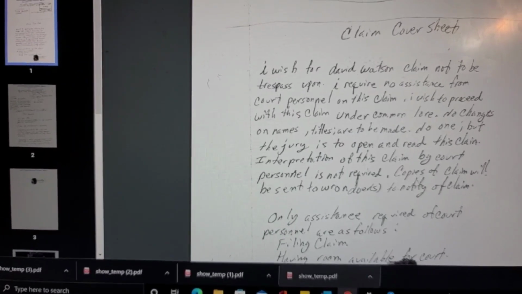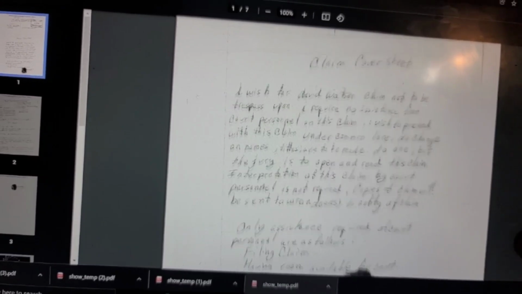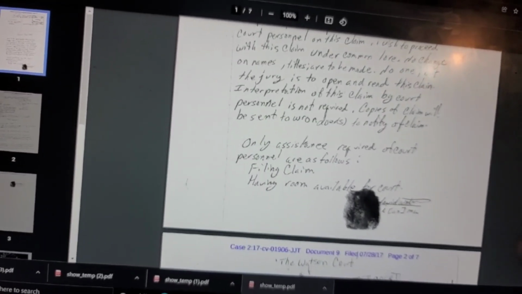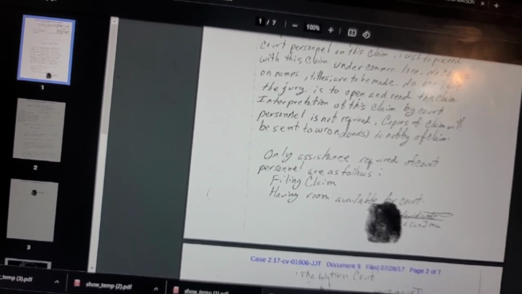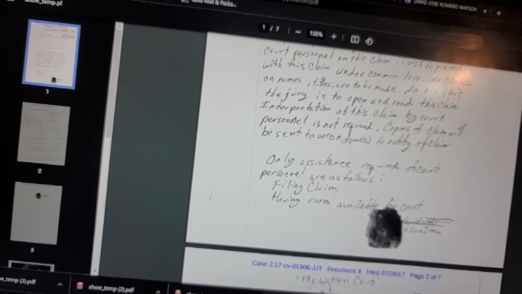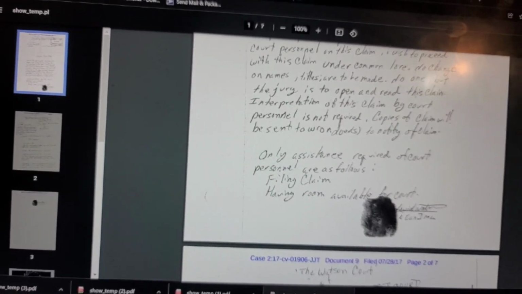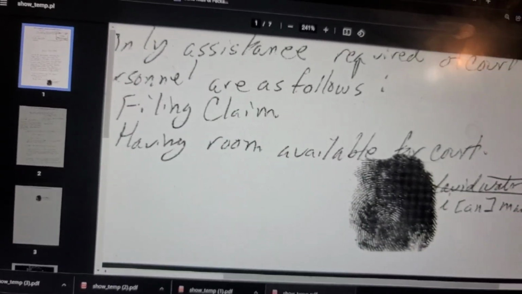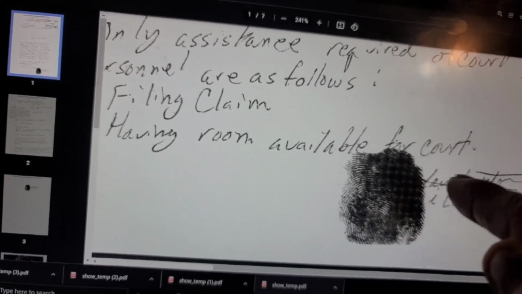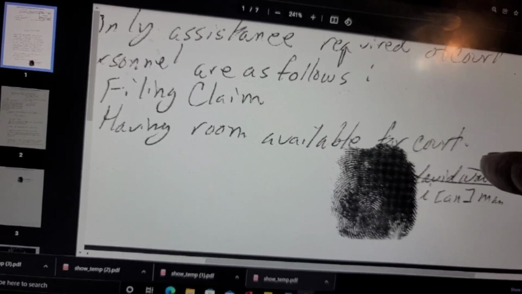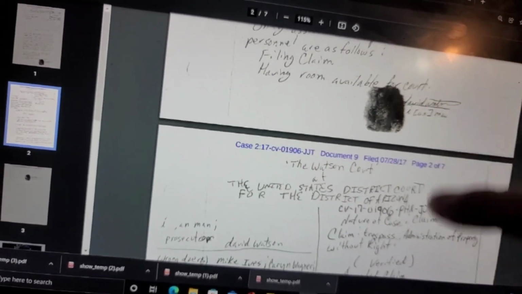Anyways, interpretation of this claim by court personnel is not required. Copies of claim will be sent to wrongdoers to notify of claim. Interesting. So only assistance required of court personnel are as follows. Filing claim. Having room available for court. I mean, it does show a fingerprint here, and it does say David Watson. So I'm pretty sure that this is David Jose Romero Watson. Right? Okay, so if not, we can verify it with the fingerprint.